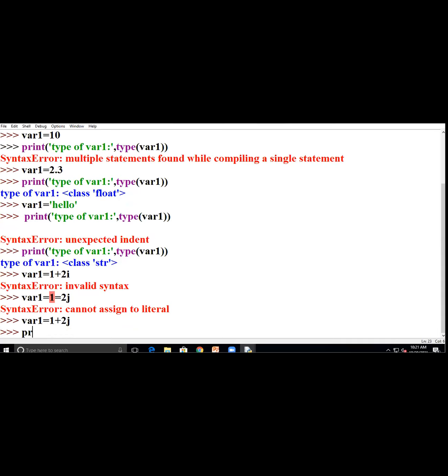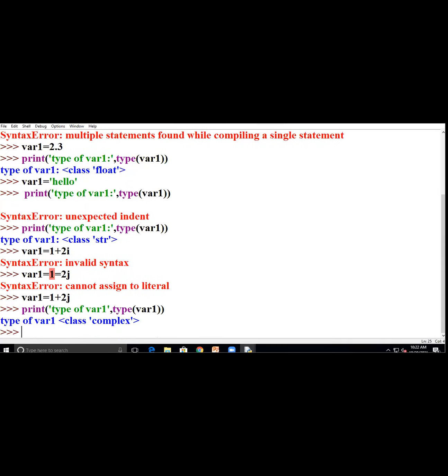And I write here print var1 is equal to 5 plus. So it represents that the data type of this variable will be a complex number.